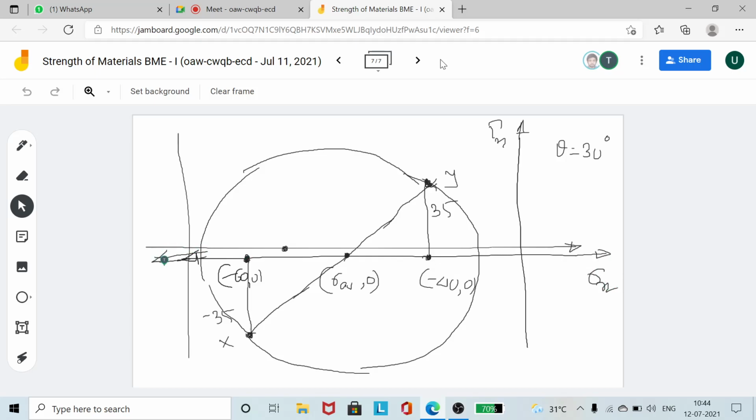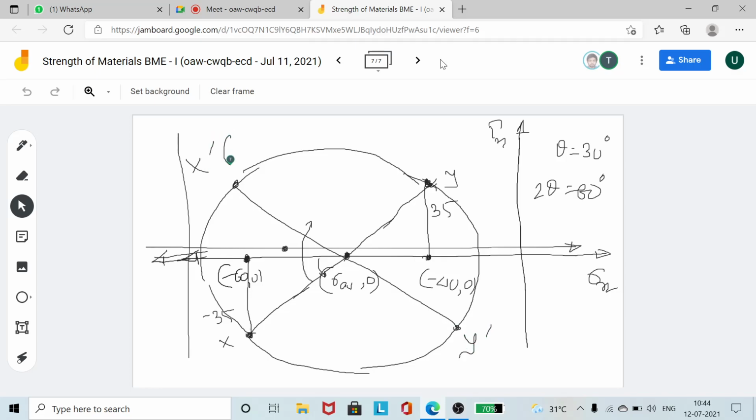Theta is equal to 30 degrees means 2 theta is equal to 60 degrees. So this line, you now rotate clockwise. This one is 2 theta p. So now you rotate this by 60 degrees, and you'll be getting a line something like this. This is the new line x prime, and this is the new line y prime.